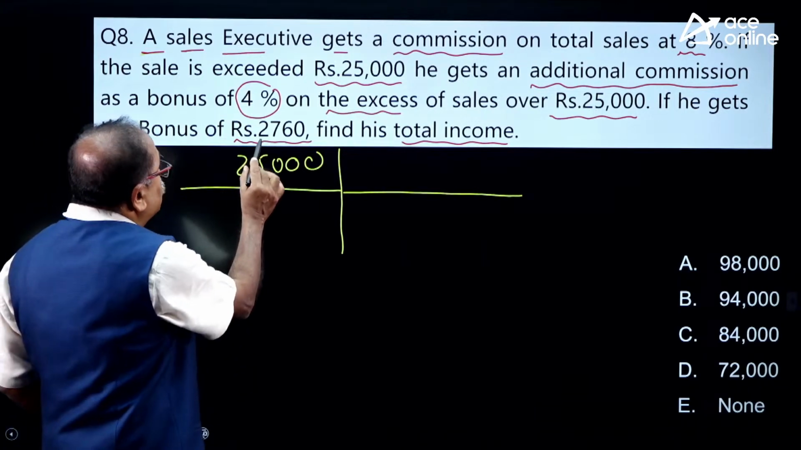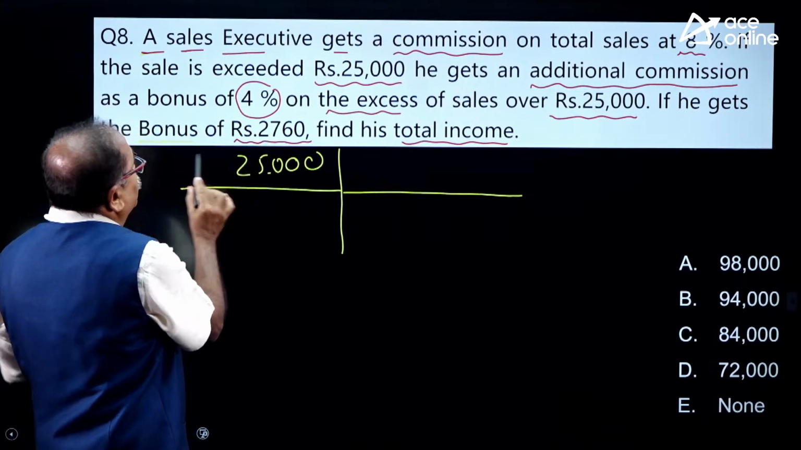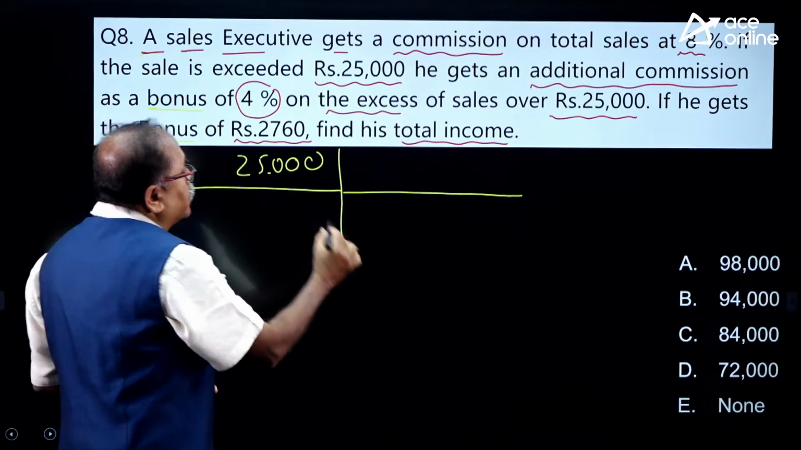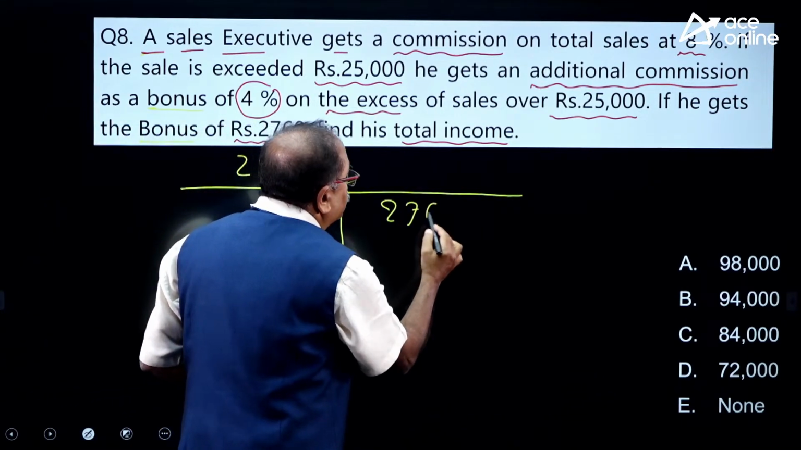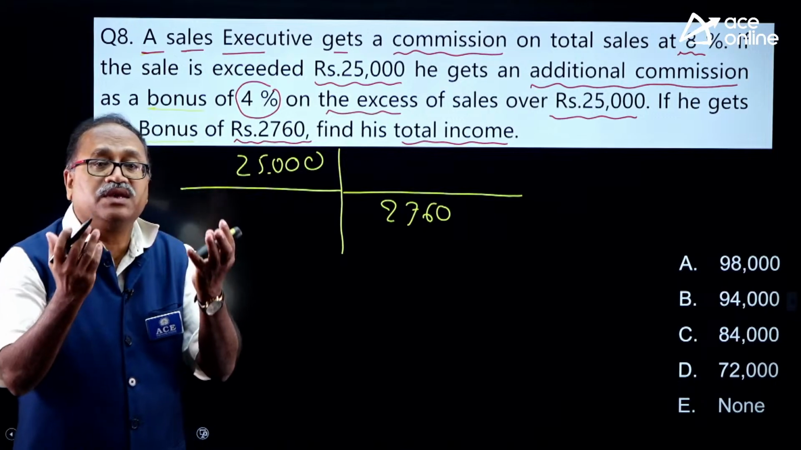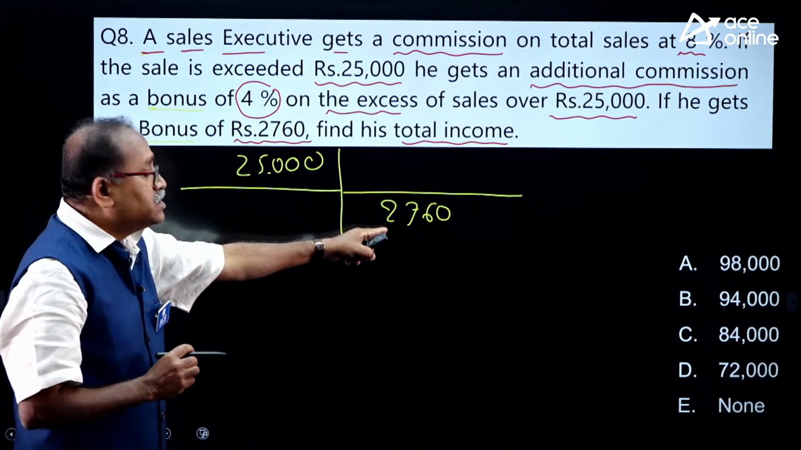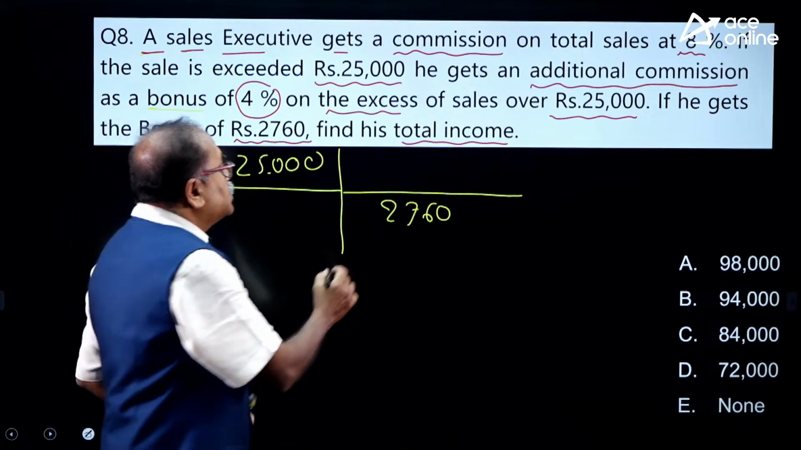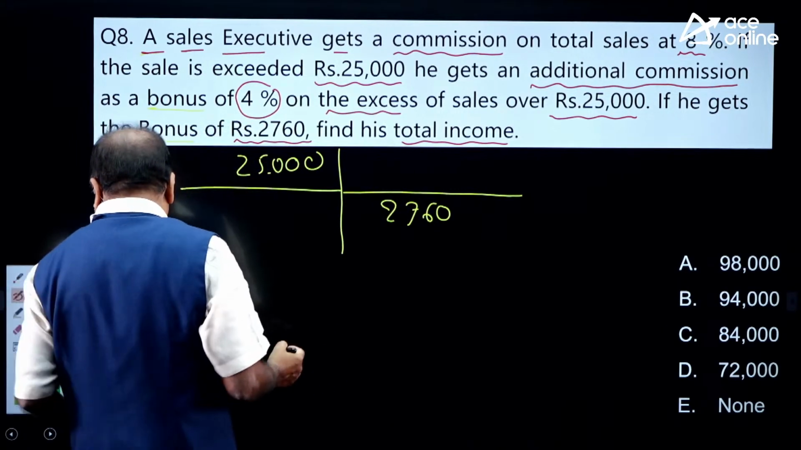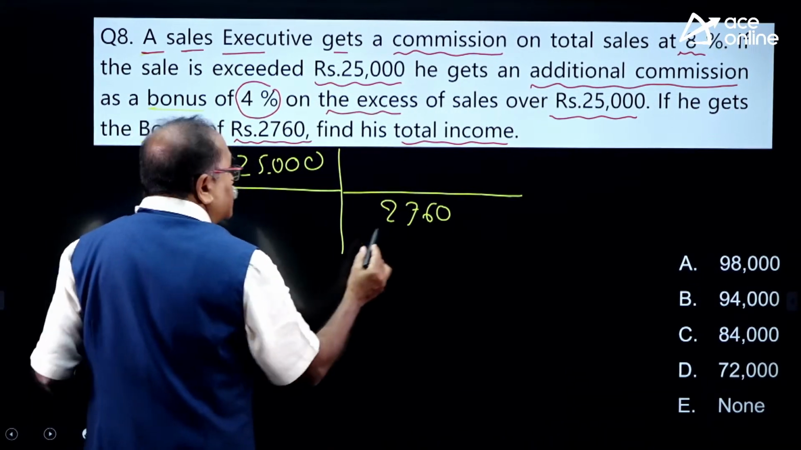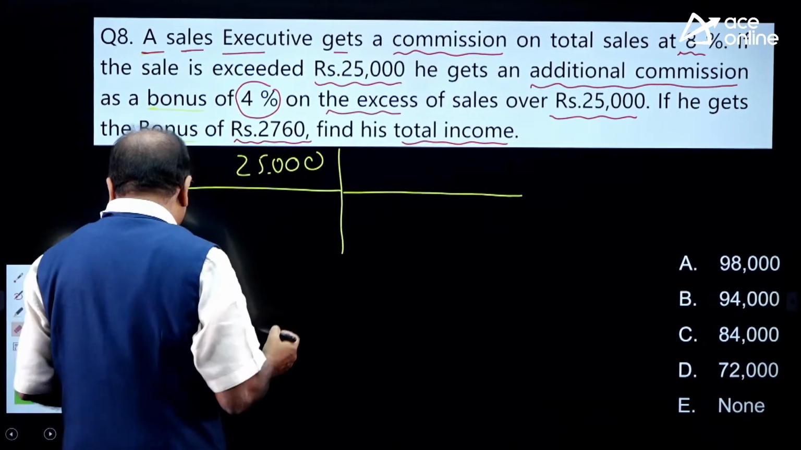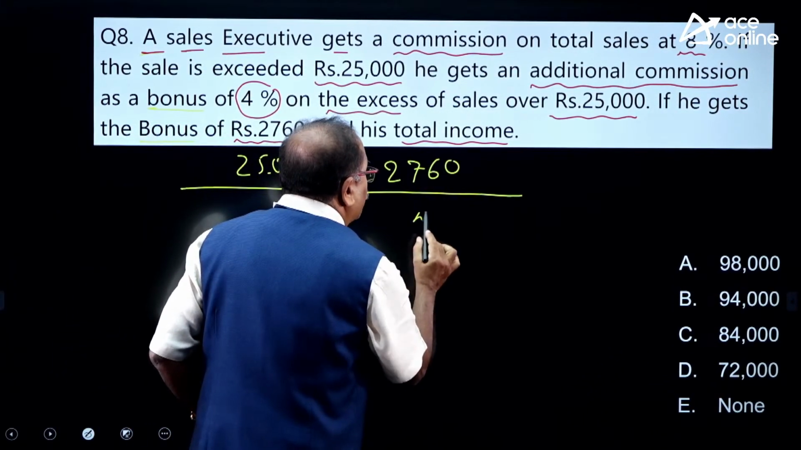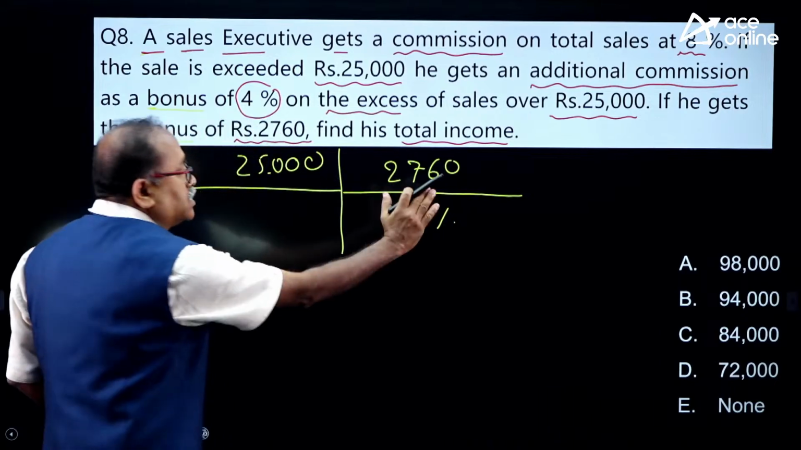How much bonus is he getting? Look at this one, it is said bonus. He is getting a bonus of 2,760 on extra sale. And this is what percentage of the sale? The bonus is 4% of the sale. Let me write it down over here. 2,760. This is 4% of the extra sale.